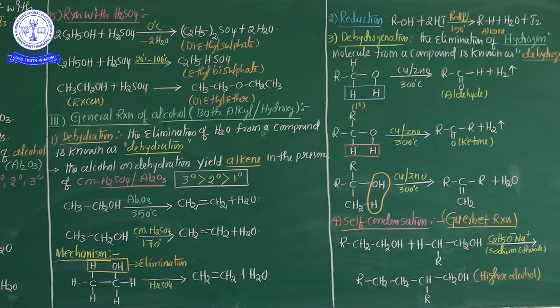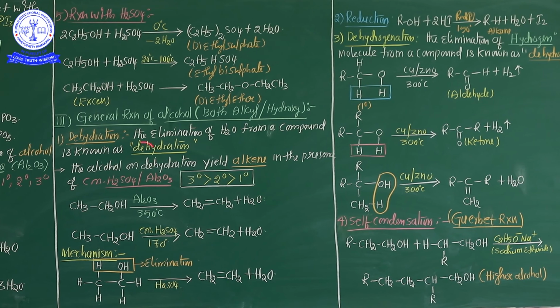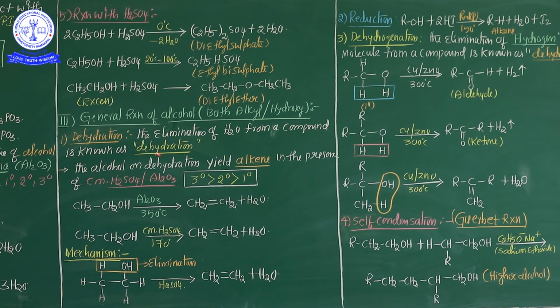Sometimes the question paper asks to define dehydration and dehydrogenation. So dehydration means elimination of the water molecule, and dehydrogenation means elimination of hydrogen. The elimination of hydrogen from a compound is known as dehydrogenation.